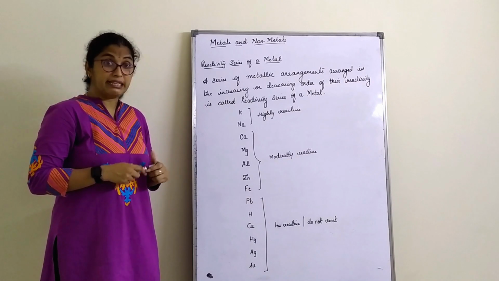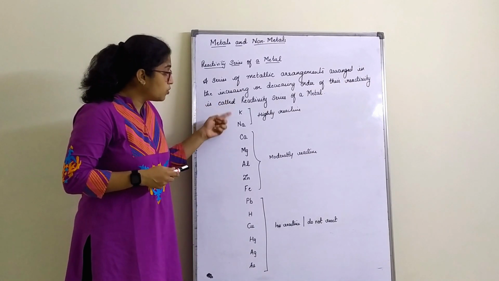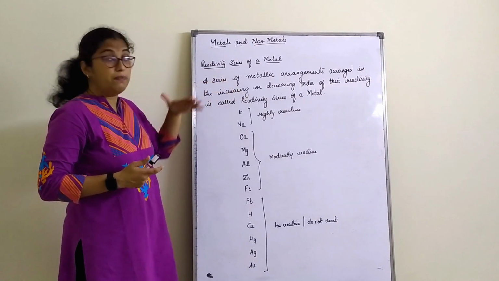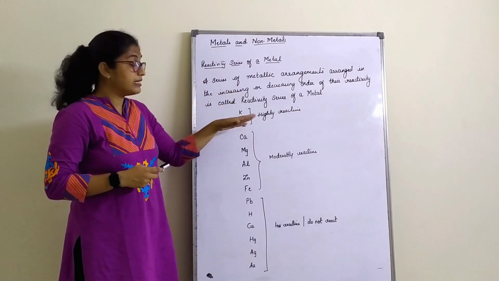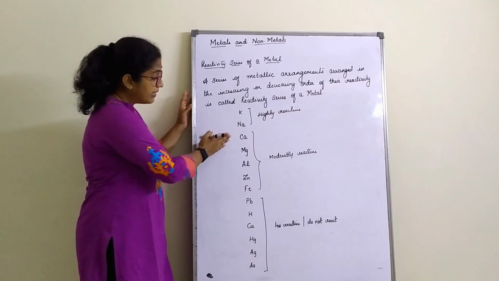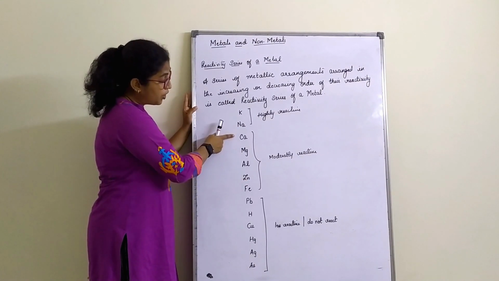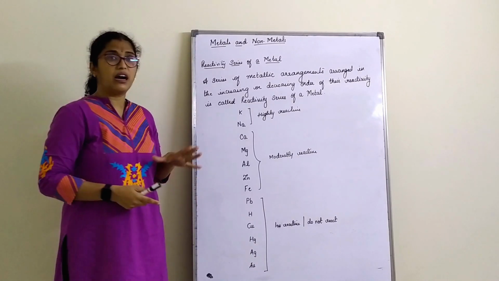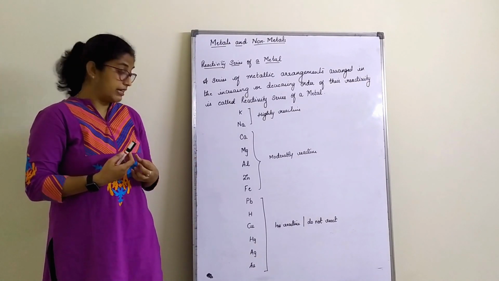Why is this series important? It tells us that these two elements, sodium and potassium, which are at the top of the series, are highly reactive metals. Then calcium, magnesium, aluminium, zinc and iron are moderately reactive.